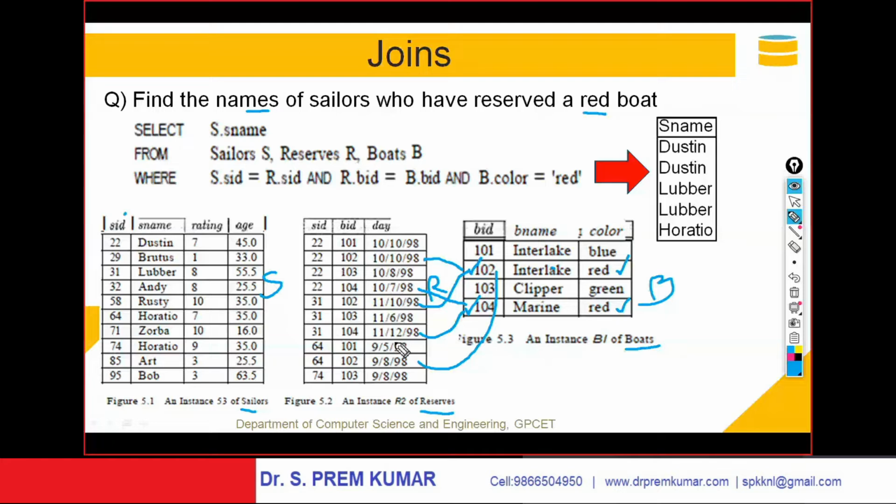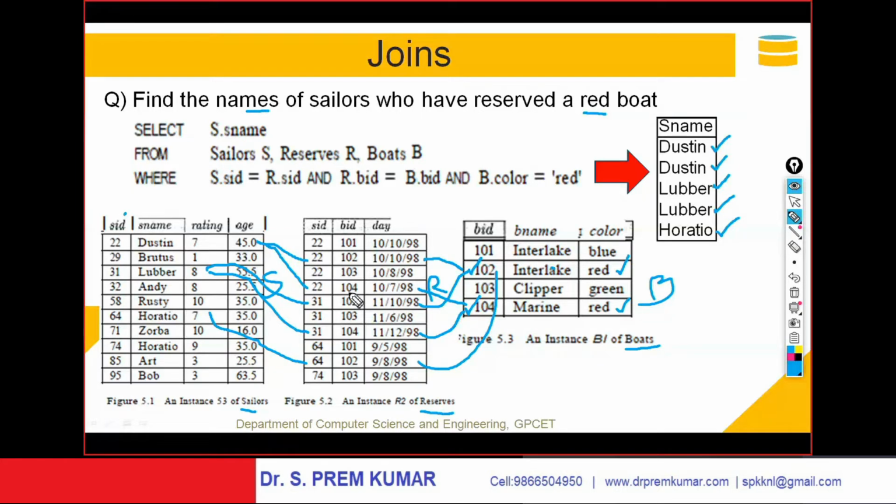So if you observe, Dustin reserved two boats, and you get Lubber, and you get Horatio. The 64 is Horatio. Here there is another 31, reserved by Lubber. That is the reason you got the output as Dustin, Lubber, and Horatio. You can check it out.